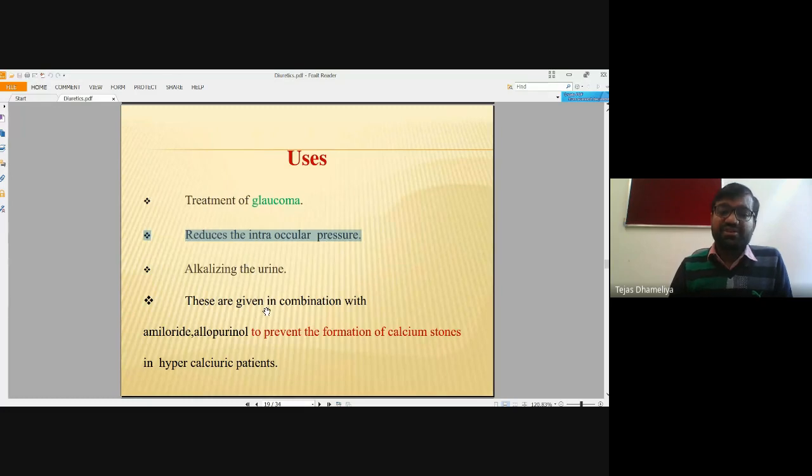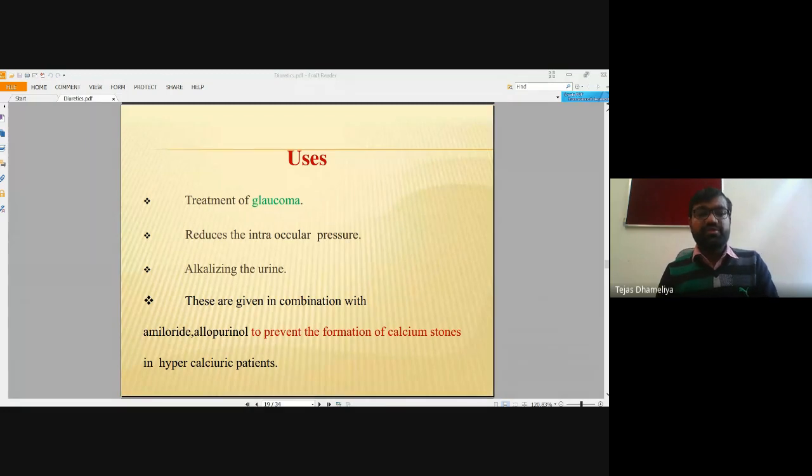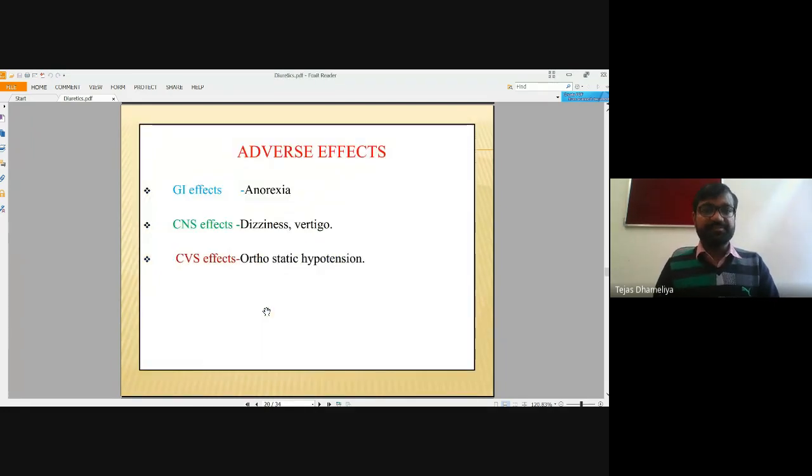Okay, and they are also given in combination with allopurinol and amiloride to prevent the formation of calcium stones in hypercalciuric patients. So the patients who have a high level of calcium ions, and we want to reduce the formation of calcium stones or calculi, in those conditions also diuretics are drugs of choice.